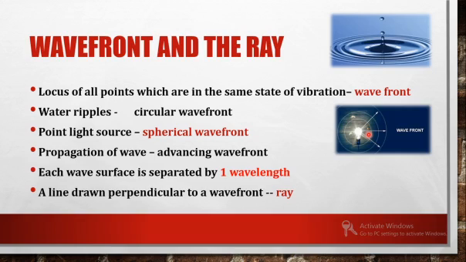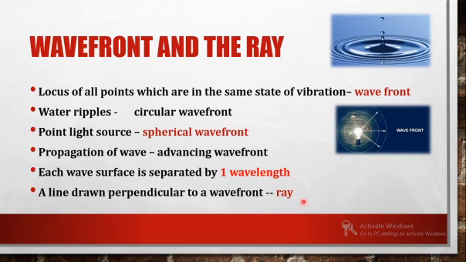Now there is one more concept. We have already known what a ray is. A ray is a straight line denoting the direction of propagation of light.